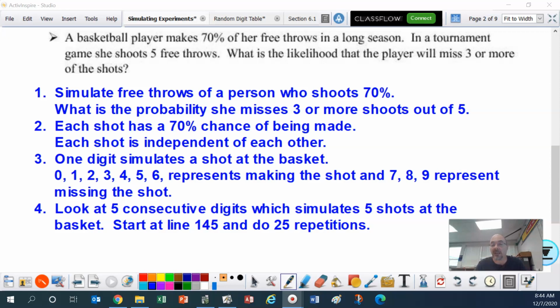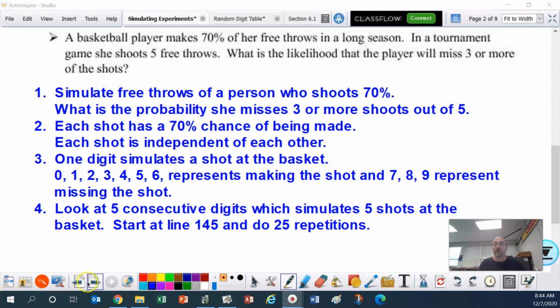Okay, next, 1 digit simulates a shot at the basket. 0, 1, 2, 3, 4, 5, 6. That's 7 digits, folks. That's 7 digits. Represents making the shot. And then 7, 8, 9 represent missing the shot. Look at 5 consecutive digits, which simulates 5 shots at the basket. Start at line 145 and do 25 repetitions.